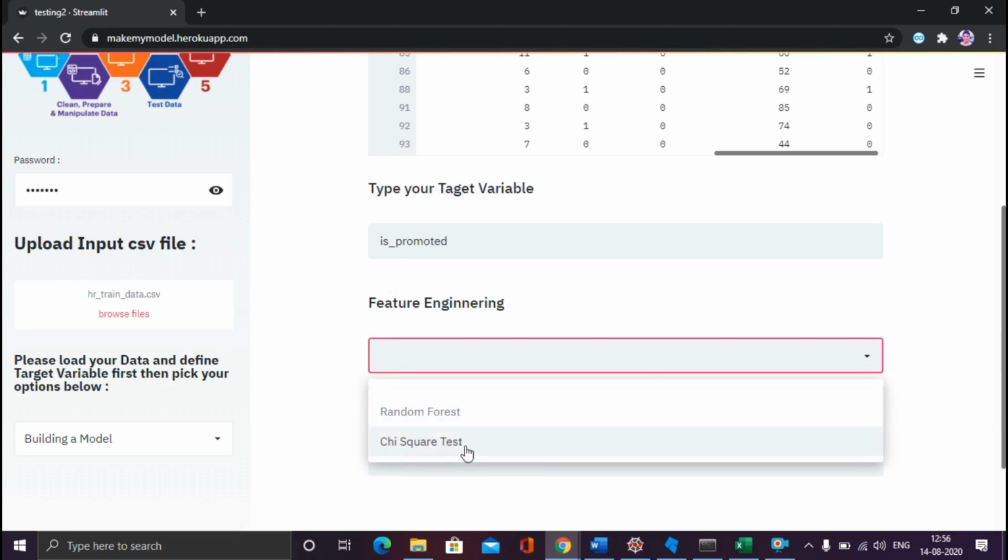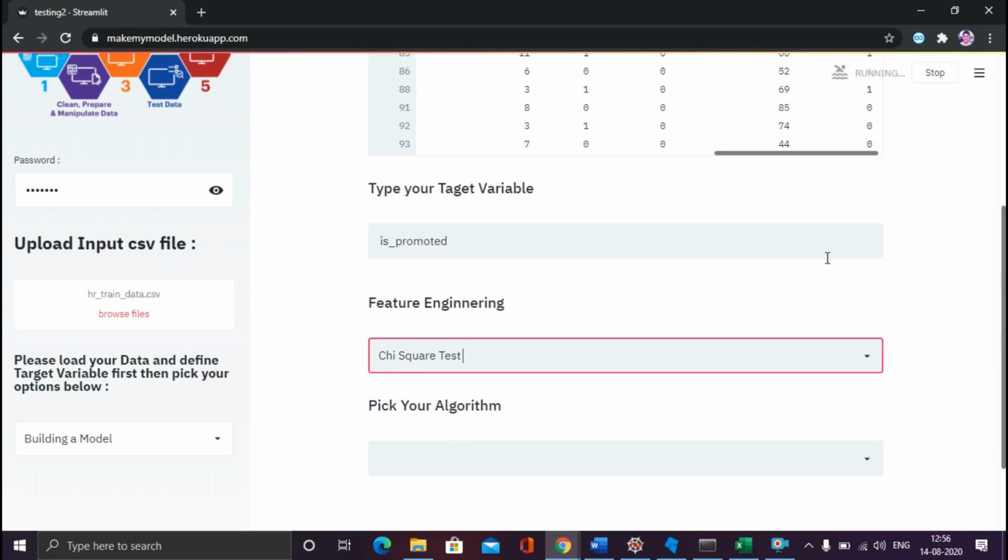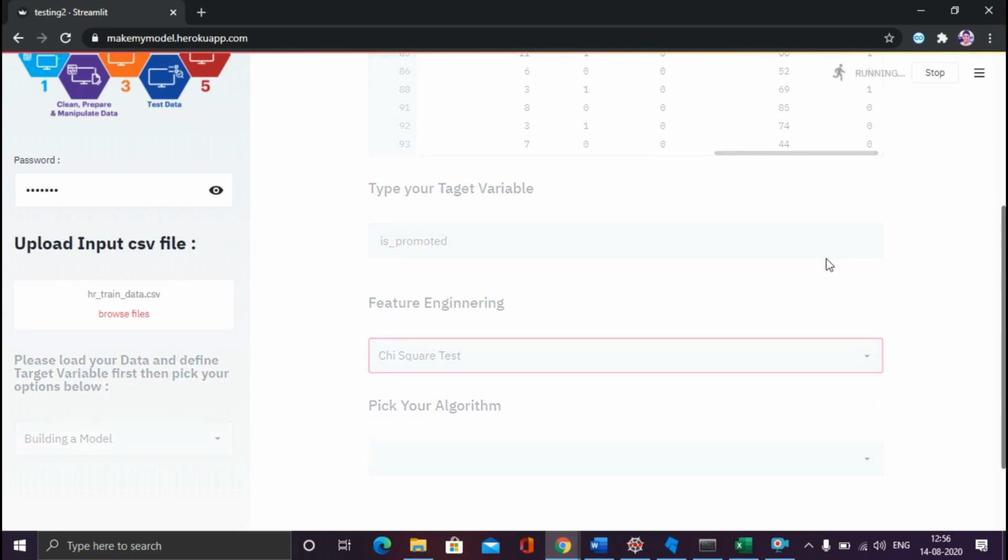As of now, I have given two options over there. I have done the coding for that. So let me pick the chi-square test first, and it is running. So this is basically feature engineering. It will pick the variables which are most important for predicting the target variable.